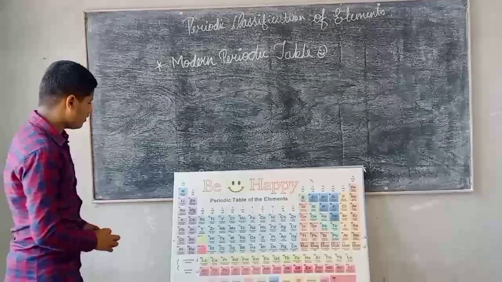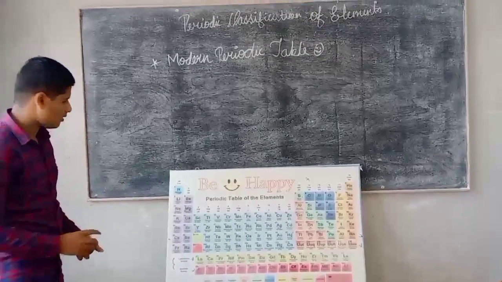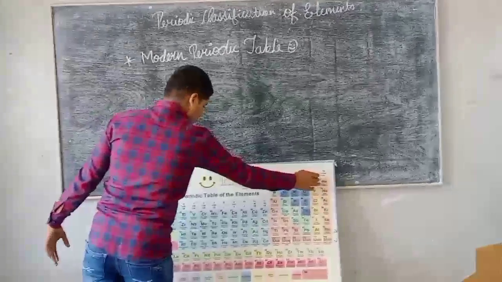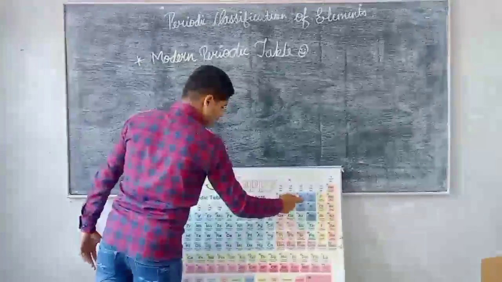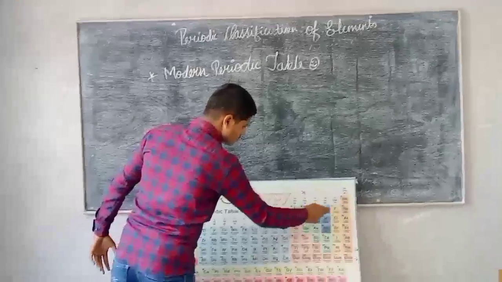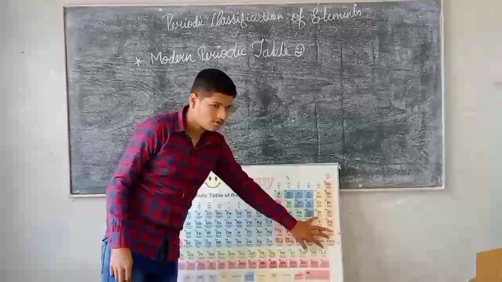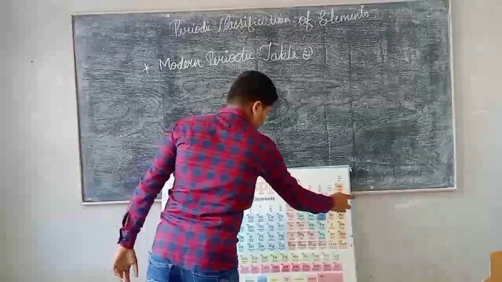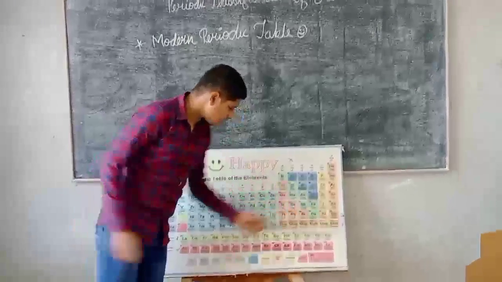So the modern periodic table is based on the atomic number. That is, the atomic number of hydrogen is 1, helium 2, lithium 3, beryllium 4, and so on. Boron, carbon, nitrogen, oxygen, fluorine, and neon. And this is the halogen group. These are the noble gases: helium, neon, argon, krypton, xenon, radon. These are the heavy elements.